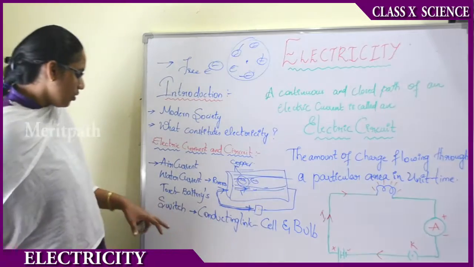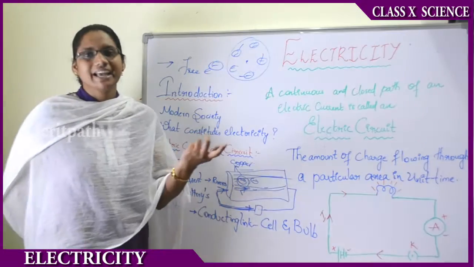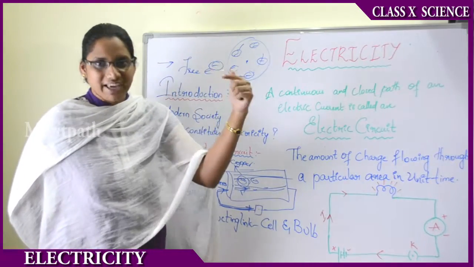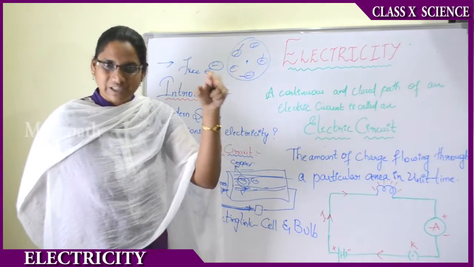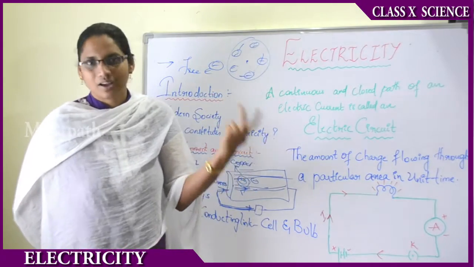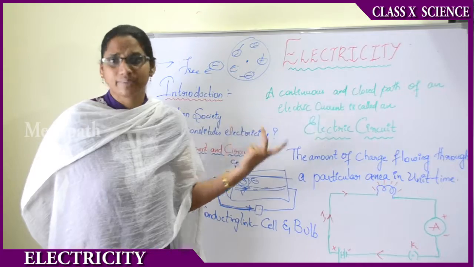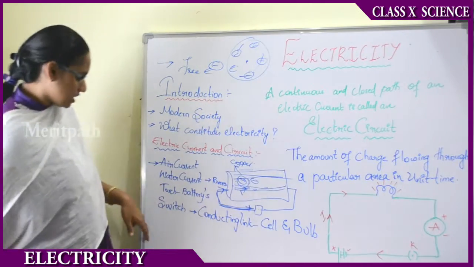Okay. Now we will be seeing the switch. That is nothing but the switch which is acting as a conductor link. That means if we switch on, it allows the flow of electrons in a particular direction, and thereby we will be getting the glow. That is, we will be getting the light from the bulbs and everything. All equipment will be run. That is the switch on position.